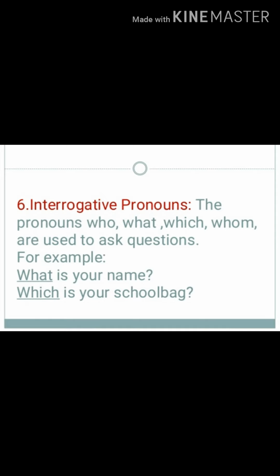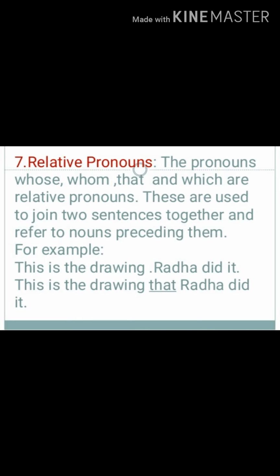Now come the relative pronouns. The pronouns whose, whom, that, and which are relative pronouns. These are used to join two sentences together. Means when we join two different sentences into one by using a relative pronoun, they are known as relative pronouns. For example, this is the drawing, Radha did it. This is the drawing that Radha did. Means in this, two sentences are joined into one sentence.